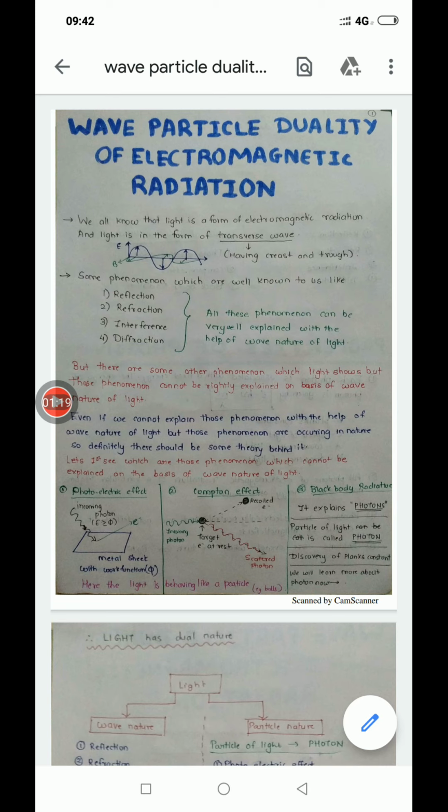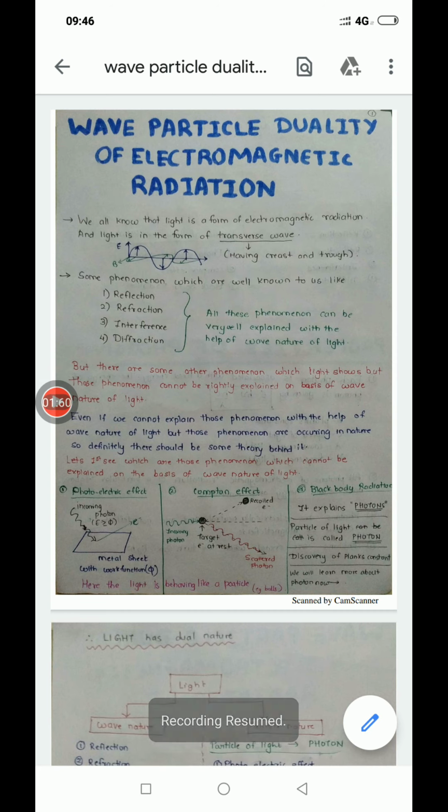But there are some other phenomena which light shows, and those phenomena cannot be explained properly with the wave nature of light. But such phenomena are occurring in nature, and so there has to be some theory behind them. Let us first see which are those phenomena which cannot be explained with the help of the wave nature of light. Those are three phenomena: the photoelectric effect, the Compton effect, and the blackbody radiation.